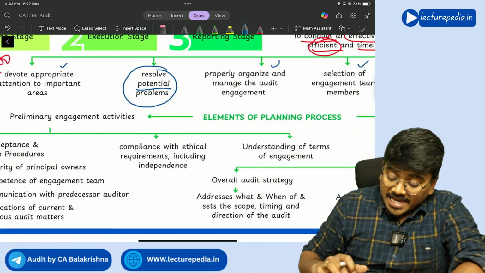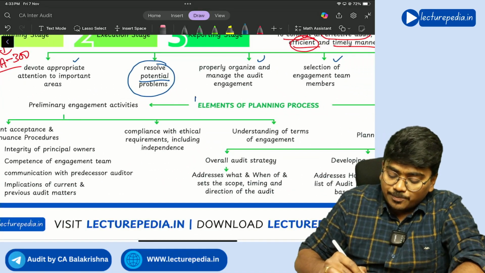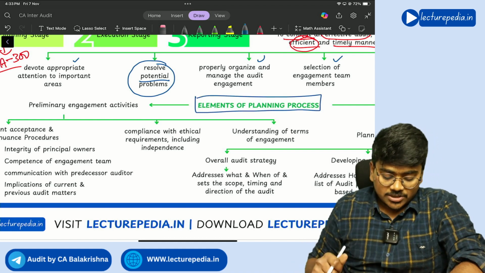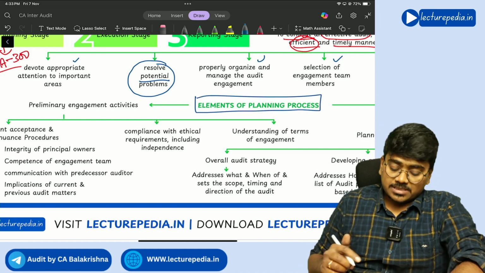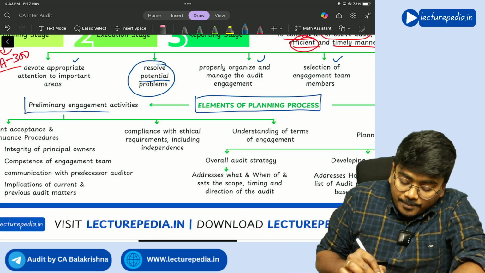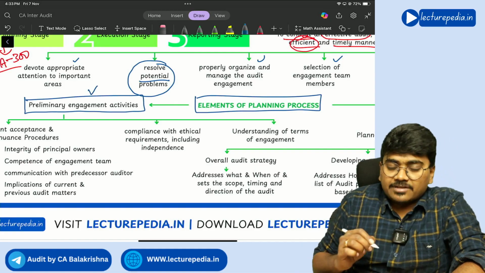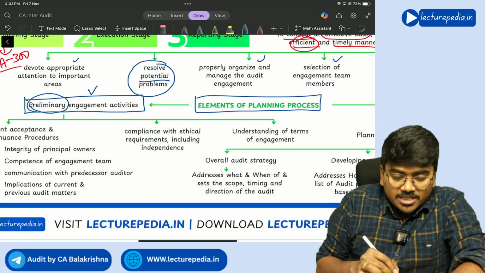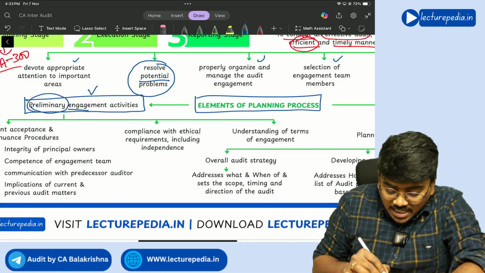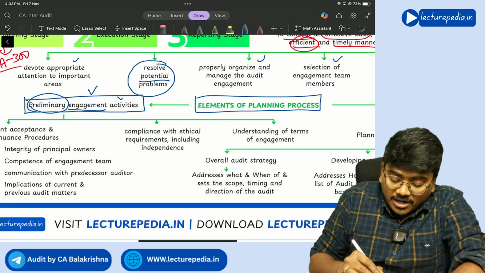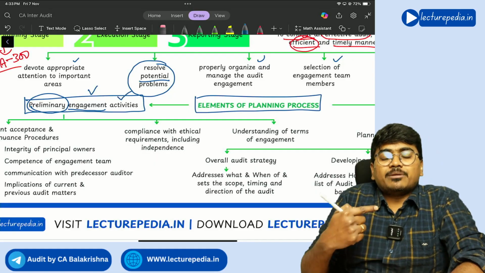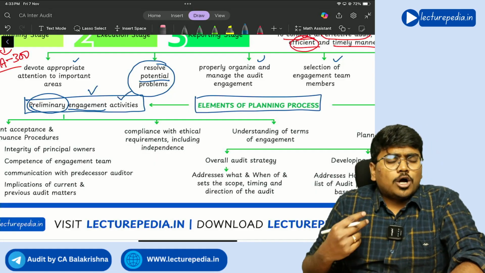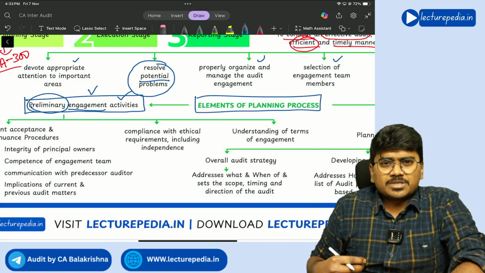Next, elements of planning process. What elements are there in the planning process? Firstly, there are certain preliminary engagement activities. Preliminary means before starting the engagement; you will perform certain activities known as preliminary engagement activities. What are these preliminary engagement activities?